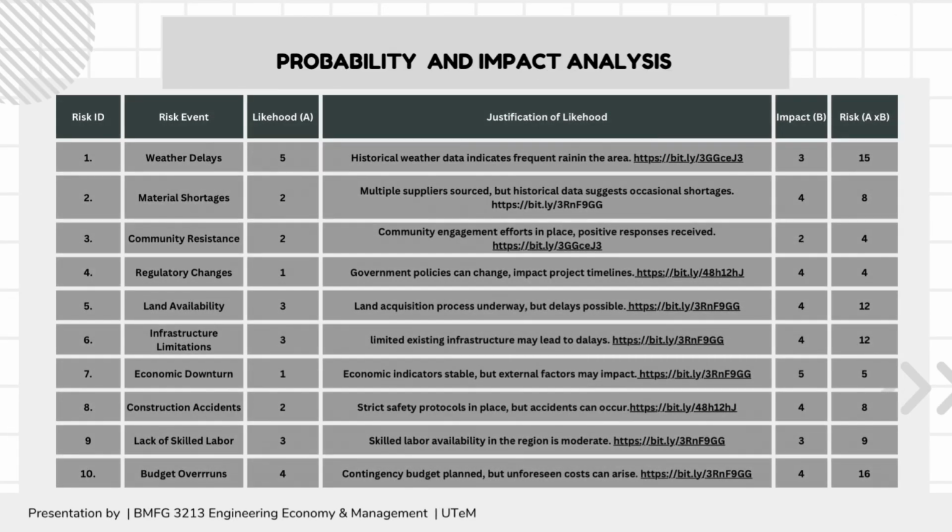Probability and impact analysis. This table shows the risk event and the rating for probability and impact, and how to calculate the risk score. All justifications have a reference. Probability is the chance of occurrence of the event, or the chance that this risk activity is going to happen. It could be very unlikely, unlikely, possible, likely and very likely.